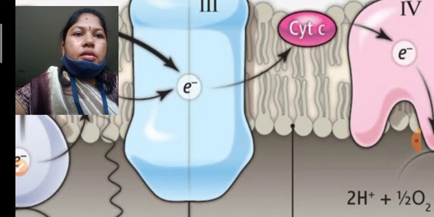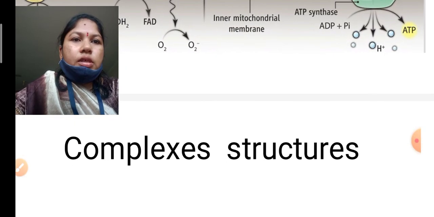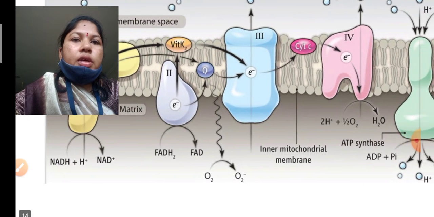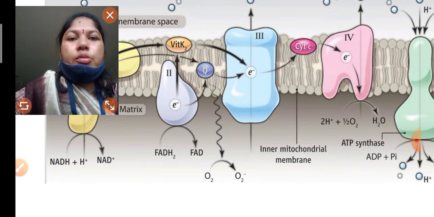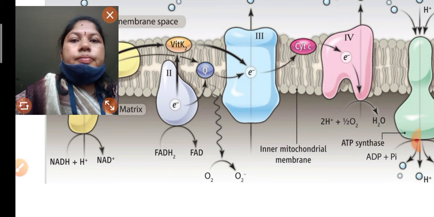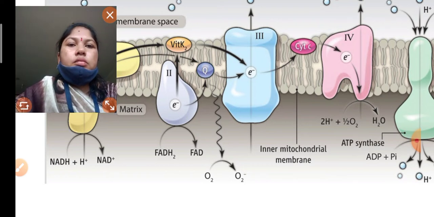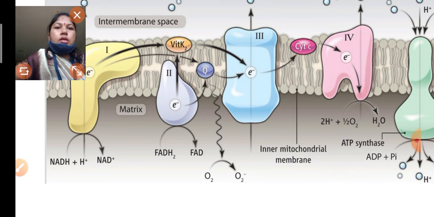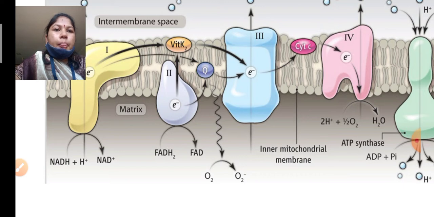Always remember that complex 1 has an L-shaped structure. Complex 1 is L-shaped, and it has 2 main proteins, FMN and an iron-sulfur protein.